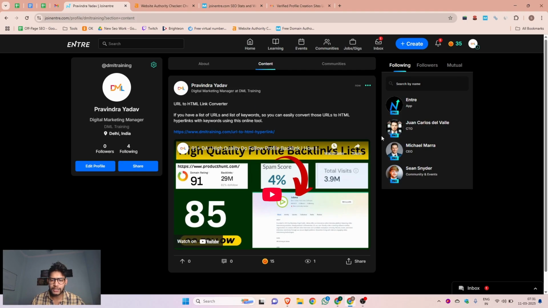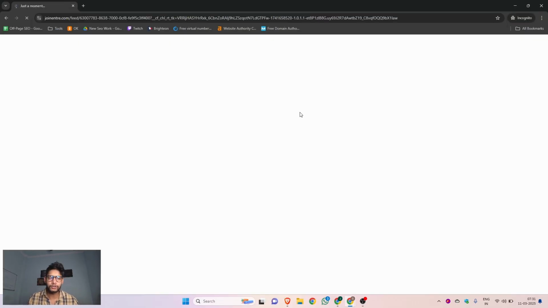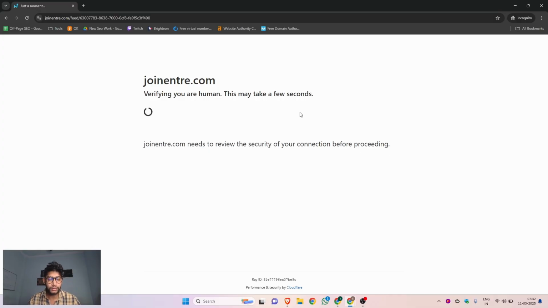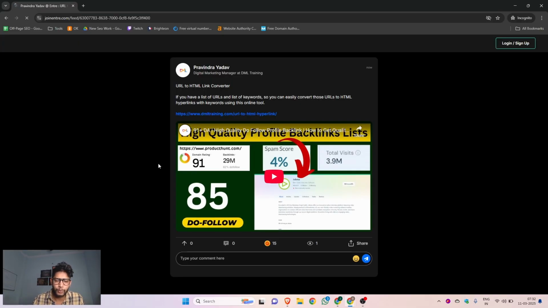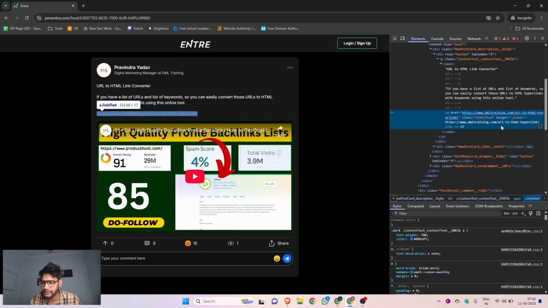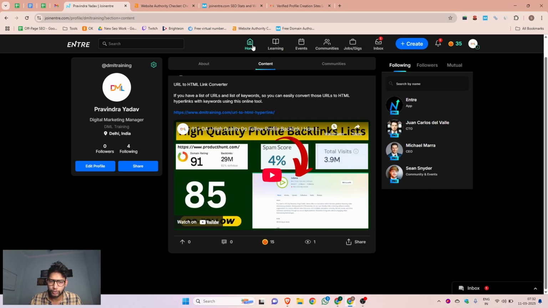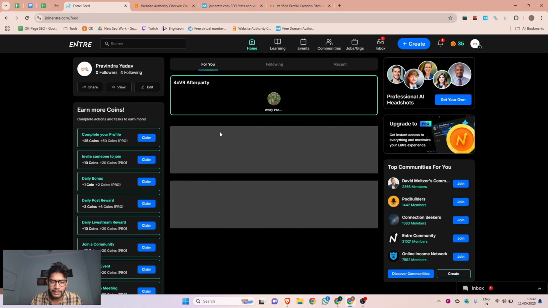And you can see this is your backlink. Now you can click on the share button. This is your social bookmarking landing page URL. Let me copy it. I copied this URL, and if I show you in incognito, you will see whether this is an instant approved backlink or not. You will see this is an instant approved backlink. And if I show you whether this is a nofollow or dofollow backlink, you will see this is a 100% dofollow backlink. There is no indication of nofollow or noreferrer. So today we created a very high quality dofollow social bookmarking backlink and a profile backlink on this website.